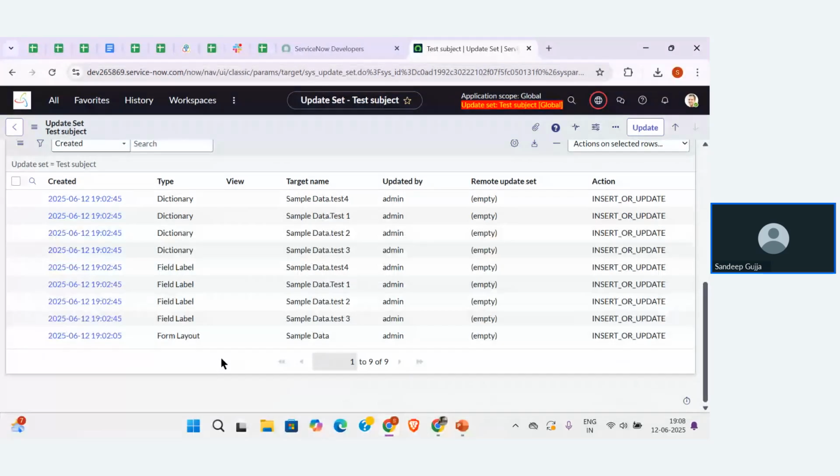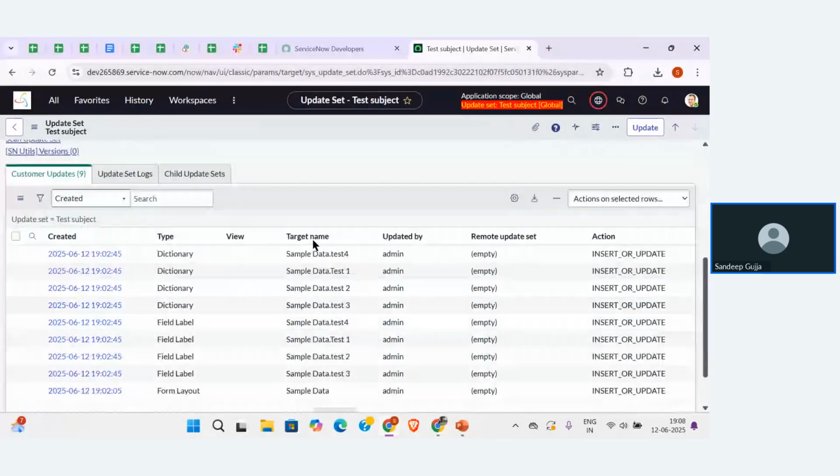So we have used form layout and we have created fields. Okay. And also we have created some configurations for the fields. It is very clearly mentioned over here. Now you can check that there is no data-specific thing mentioned. That means we already created records also, but there is nothing specific for the records that is going to store in this particular table.